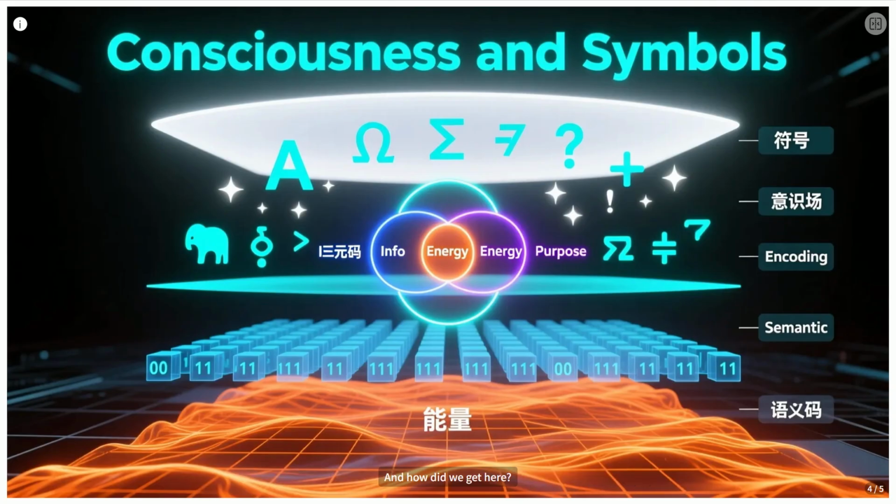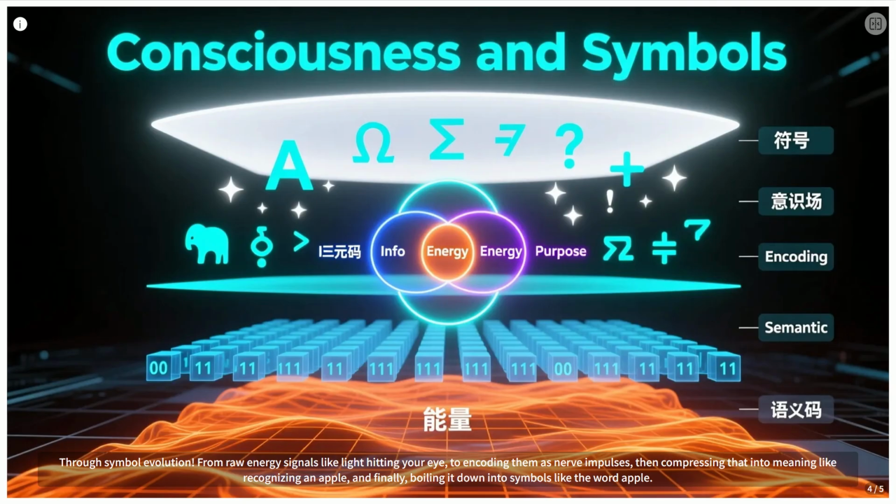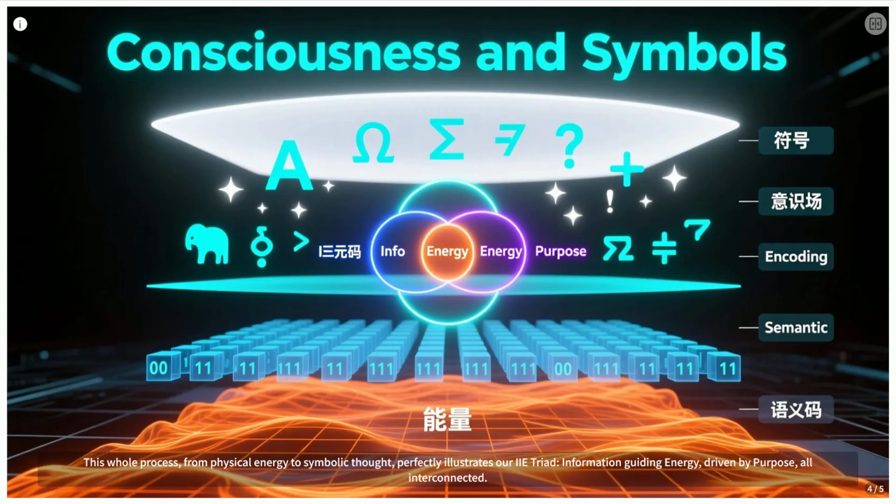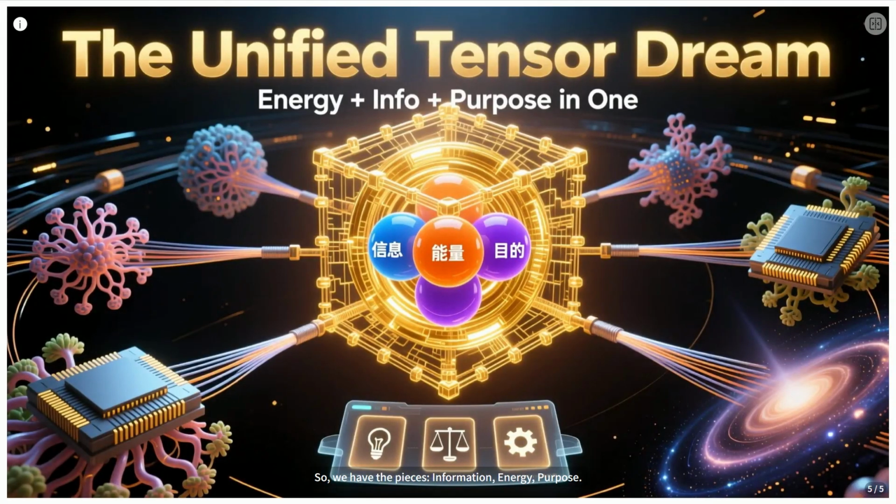And how did we get here? Through symbol evolution. From raw energy signals like light hitting your eye, to encoding them as nerve impulses, then compressing that into meaning like recognizing an apple, and finally, boiling it down into symbols like the word apple. Each step refines information and makes energy use more efficient. This whole process, from physical energy to symbolic thought, perfectly illustrates our IIE triad: information guiding energy, driven by purpose, all interconnected.